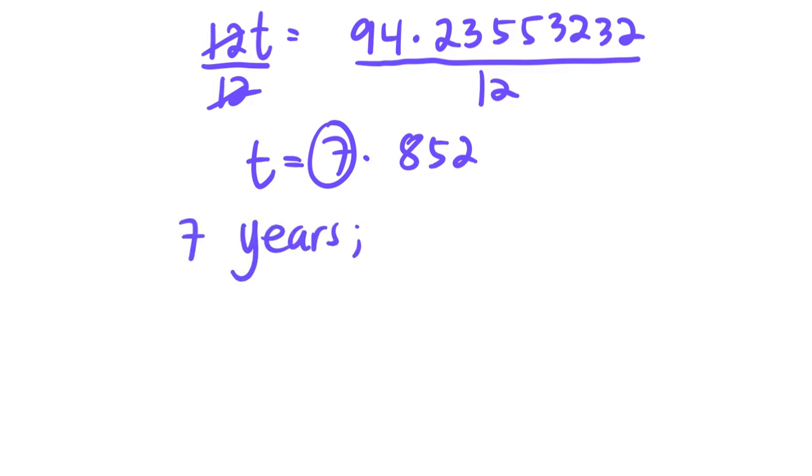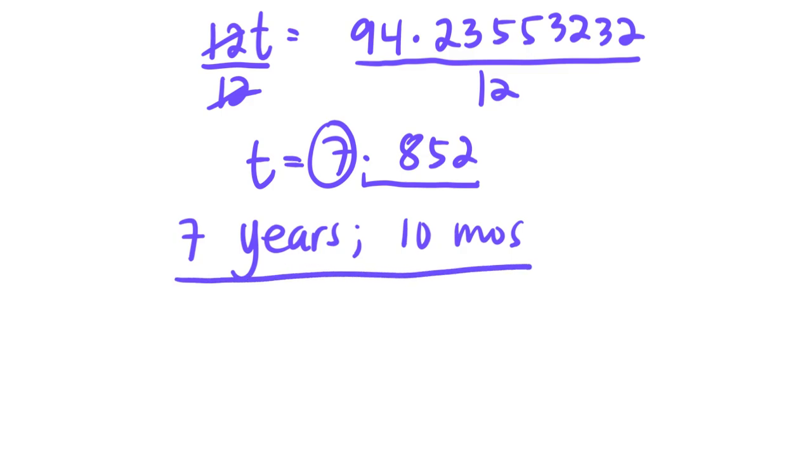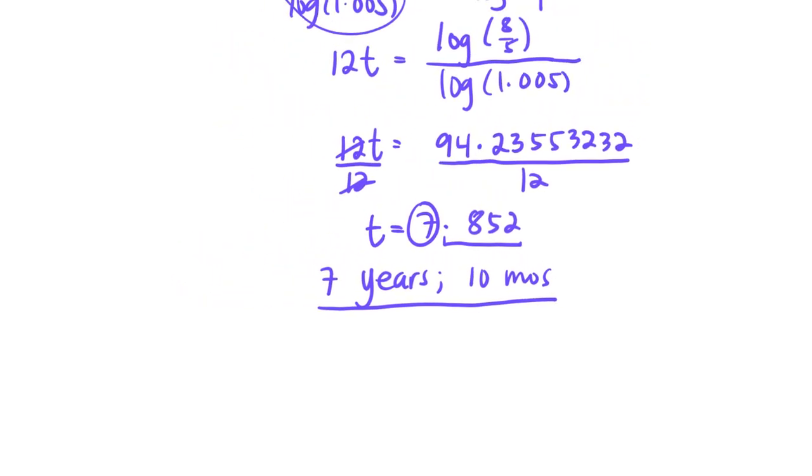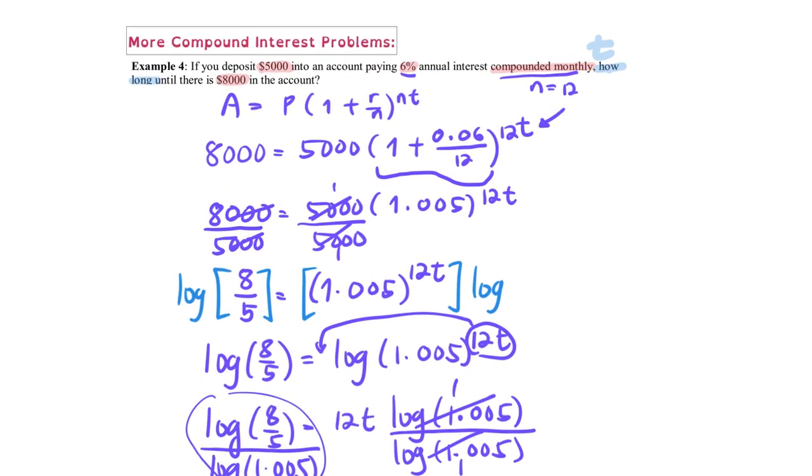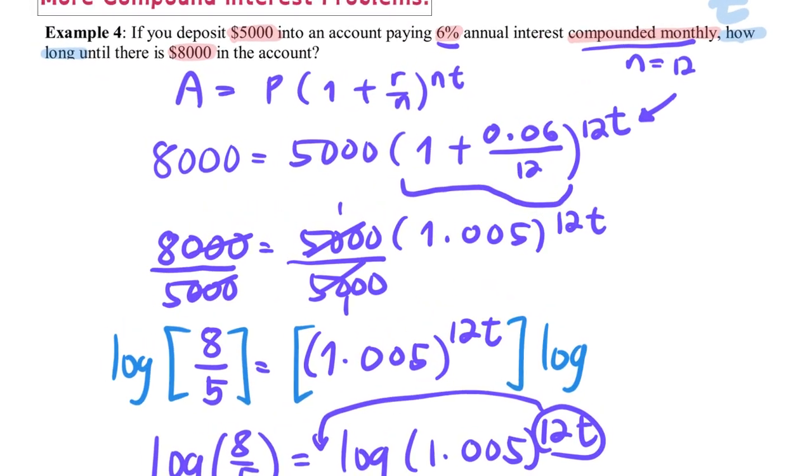Okay, and if I'm going to multiply the decimal part with 12, then I can get the number of months. So that's going to give you around 10 months. Okay, so that is the answer. So let's try to look at the question at the top.